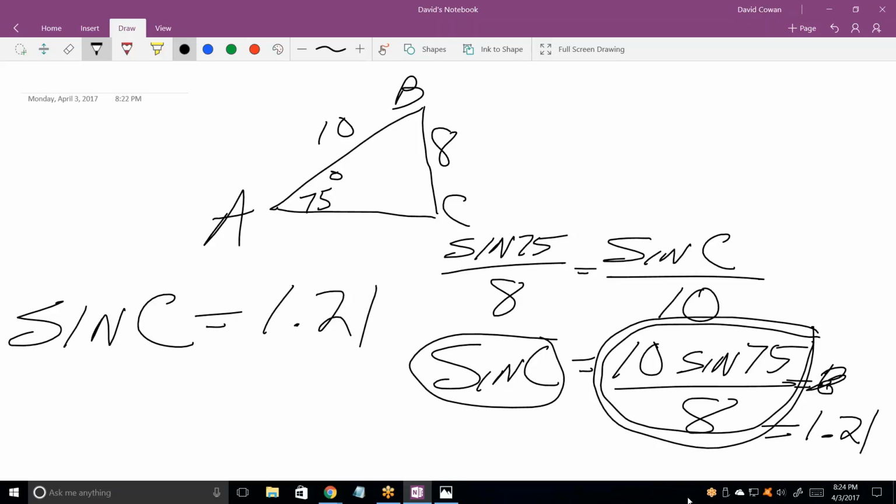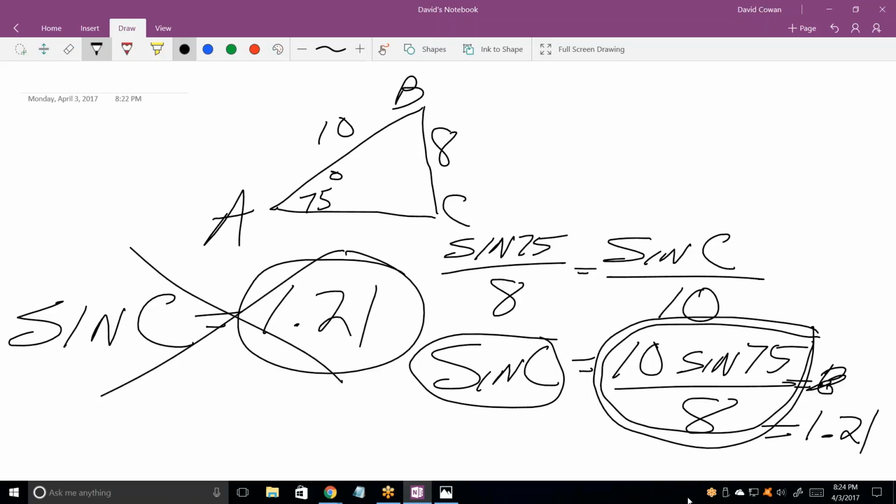Sine and cosine are between 1 and minus 1. You can never have the sine of an angle being a number greater than 1. So that can't be. So the way I've drawn this triangle must be an impossible triangle.